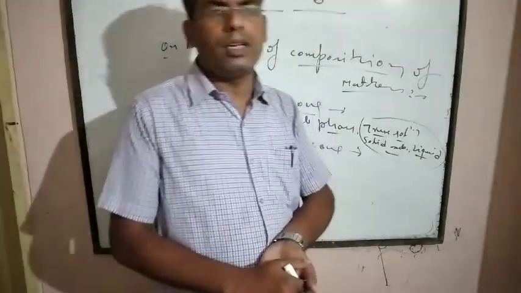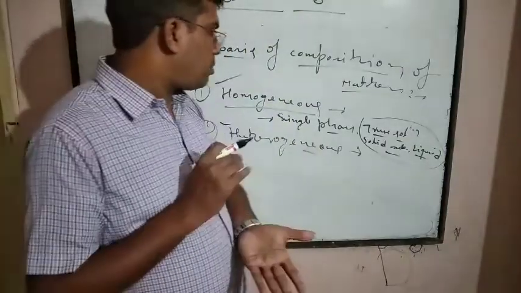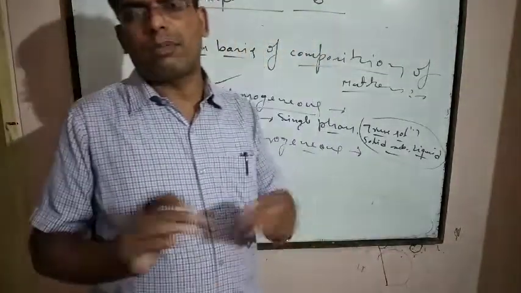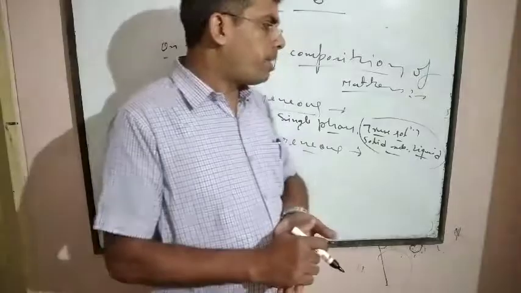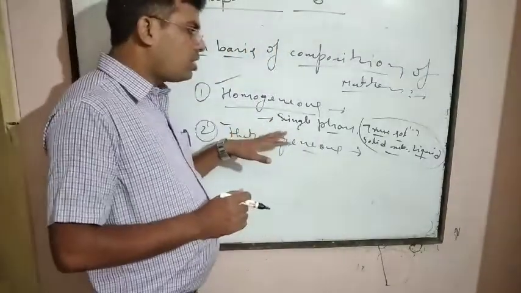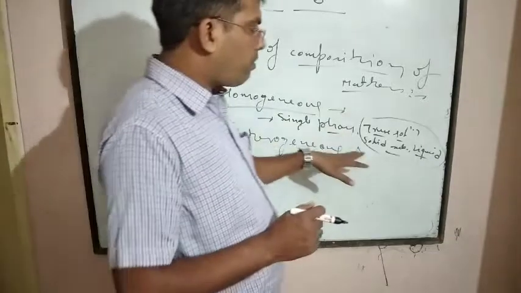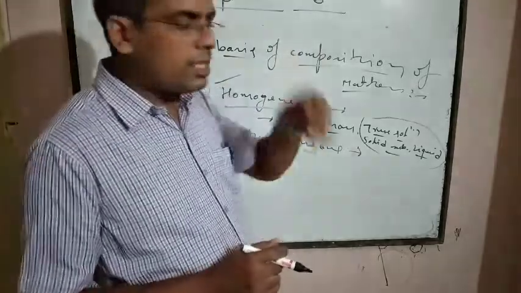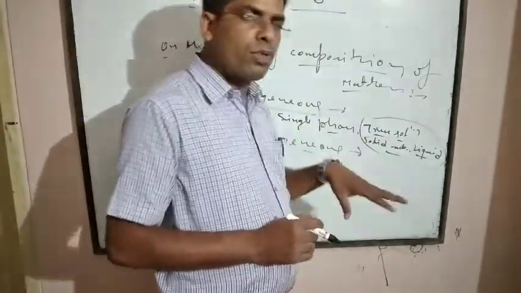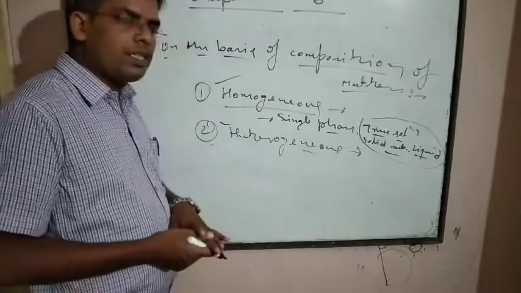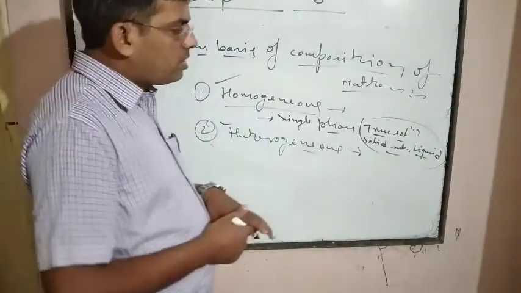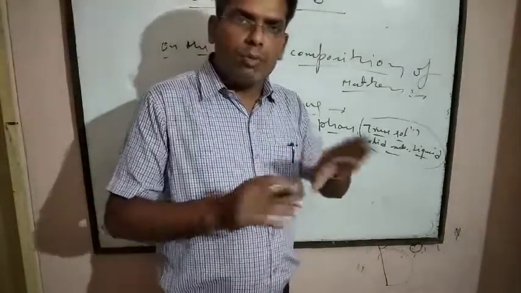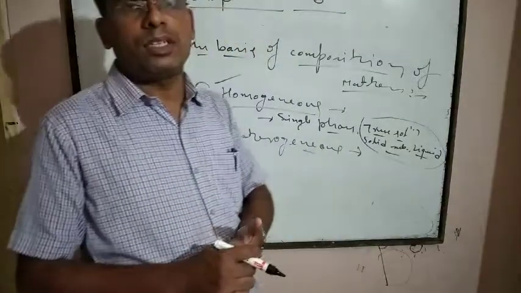We should keep in mind, homogeneous systems are those types of system in which a single phase is present. Components of the system may be same or different, but a single phase is present. That is a homogeneous system. For example, system of any solid substance, liquid substance, gaseous mixture, and true solutions. But in a heterogeneous system, two or more immiscible substances are present.